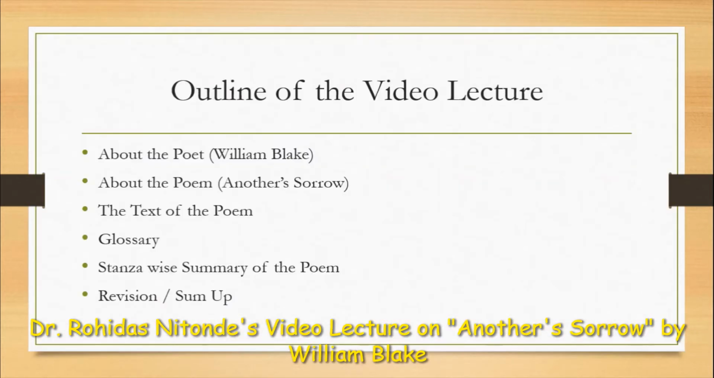This video is divided into certain parts. First is about William Blake. Second part is about the poem Another Sorrow. Then we will have the text of the poem in the third part. Fourth part is the glossary used by the poet in this poem. The next part gives us a stanza-wise summary of the poem. And finally, we will sum up or revise the poem and have some study questions.